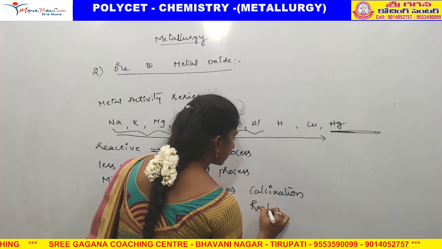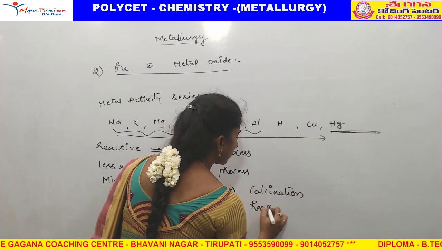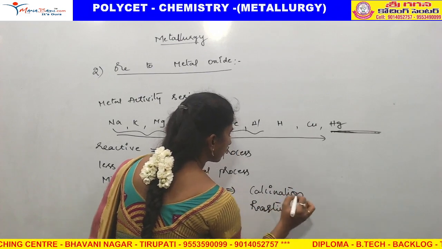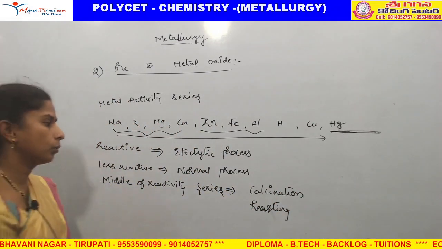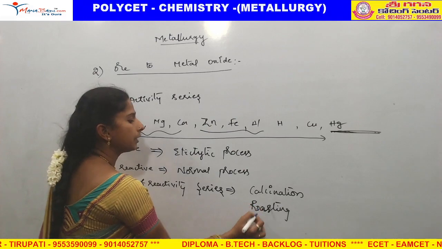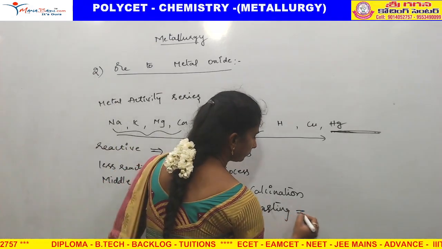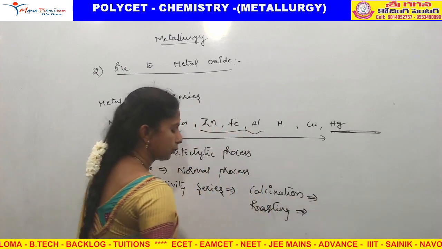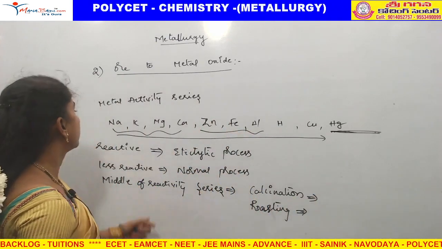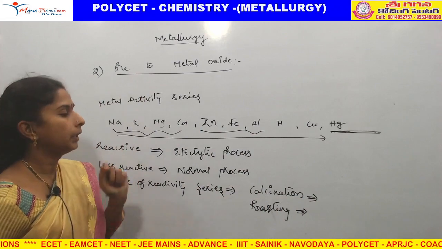Two processes are there. What is meant by calcination and roasting? In these two, we are converting ore to metal oxide.